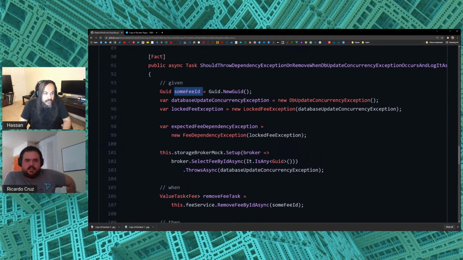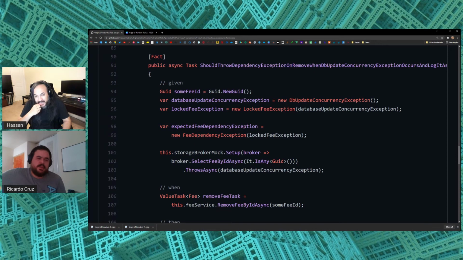Let me ask you this. Is it okay to call it some fee ID in here or should we call it input fee ID? I think it would be input. It would be input. Is it critical and important to know the ID in our case?